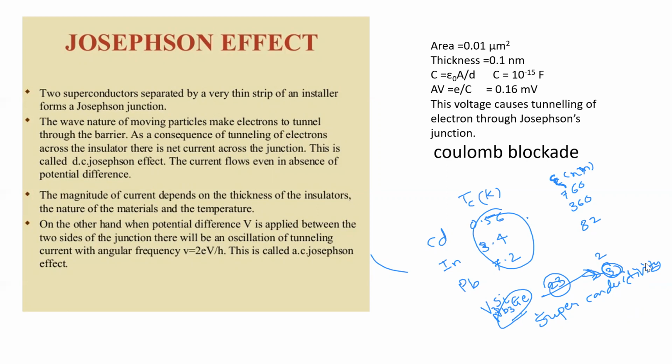The gist of this topic is that they can be treated as nanomaterial or quantum dot. And if you see the Josephson junction, this Josephson junction consists of two superconductors separated by a thin layer of insulating material.